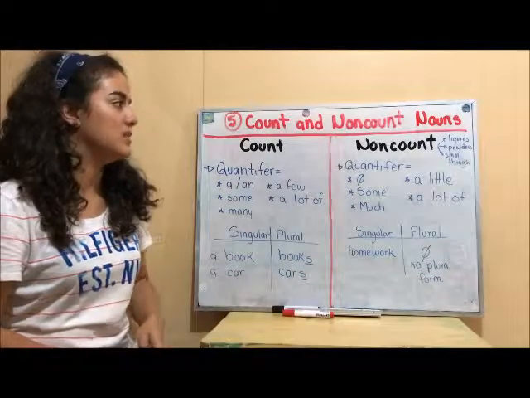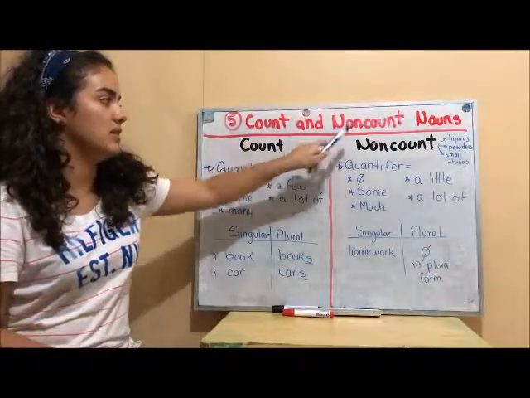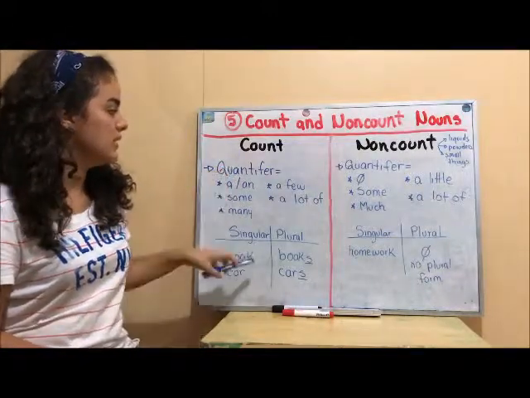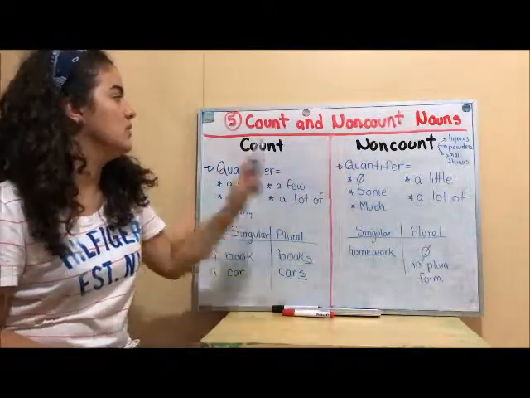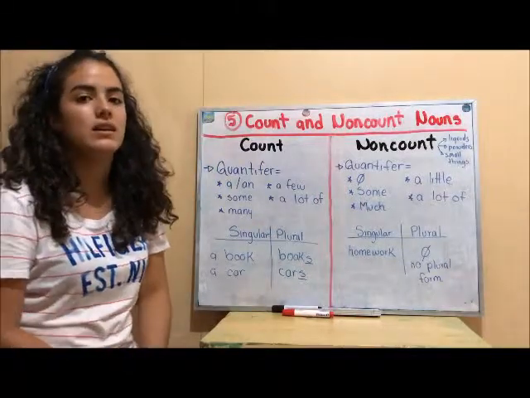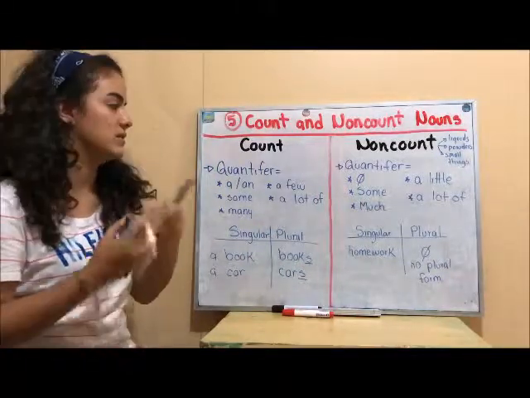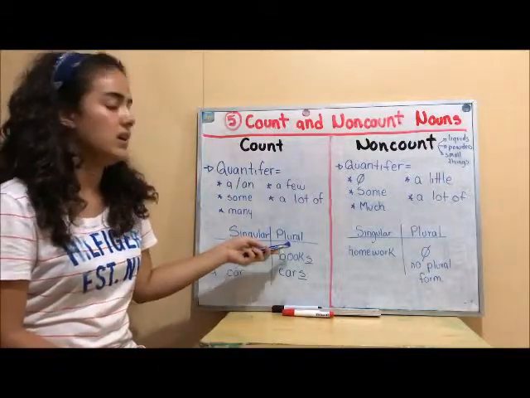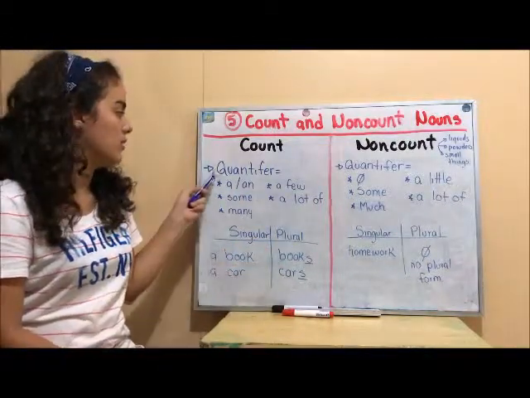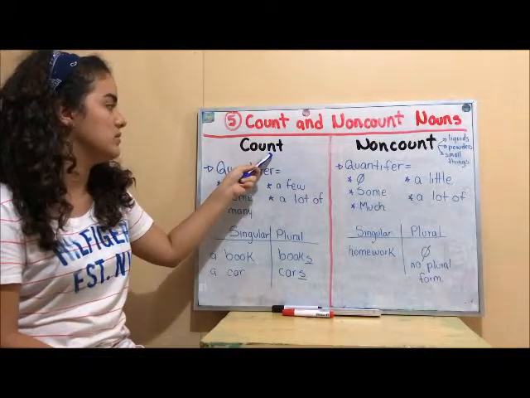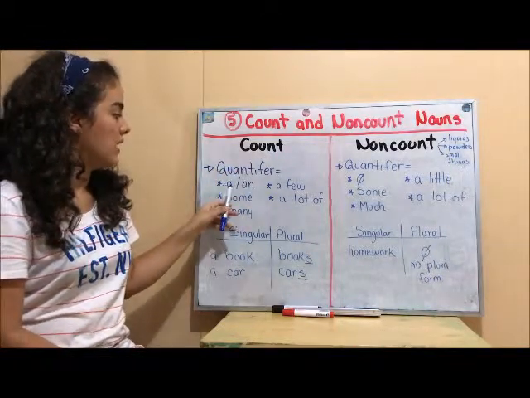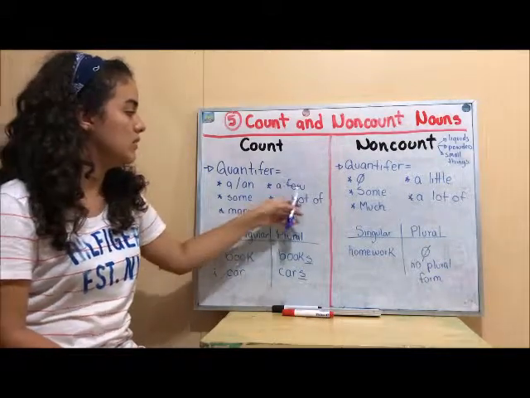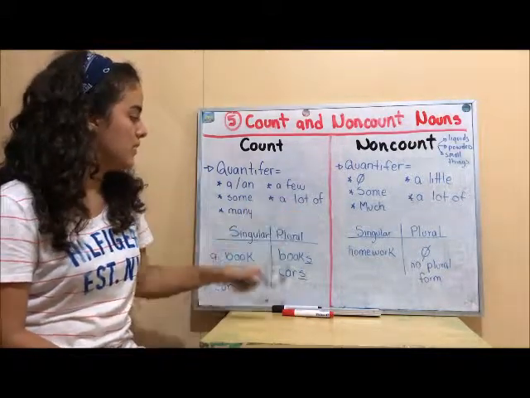And now for our last topic, we have count and non-countable nouns. So we have count here and non-count here. So count nouns are things that we can count, and also things that we can say in plural form. So our quantifiers for count nouns are an or a, some, many, a few, and a lot of.